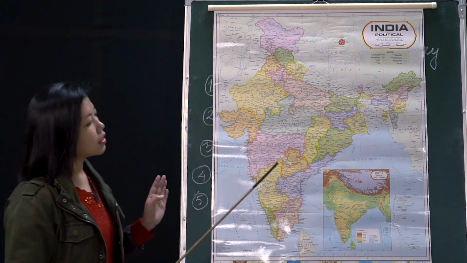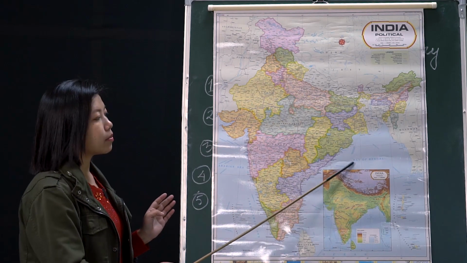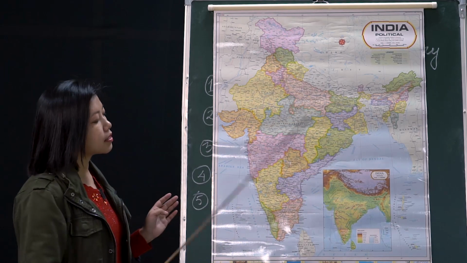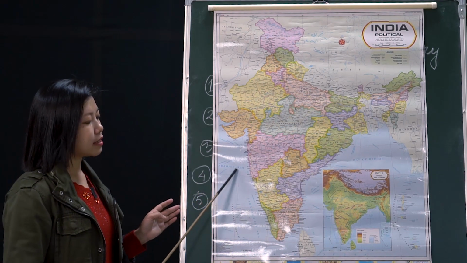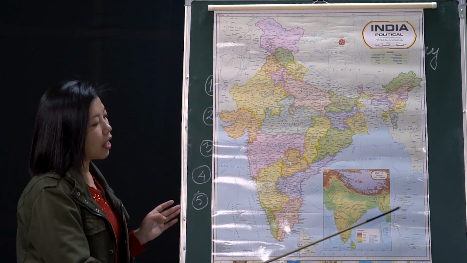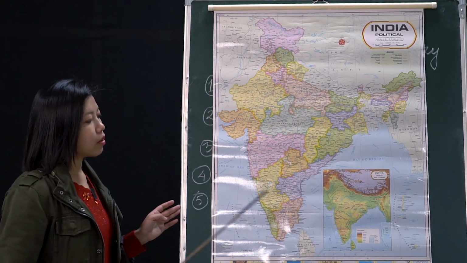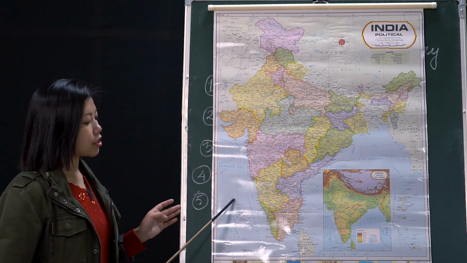And in India we have 2 major seas. One is the Bay of Bengal towards the east, and towards the west we have the Arabian Sea. All right. Then coming to the islands, we have 2: the Andaman and Nicobar Islands, and the Lakshadweep Islands.